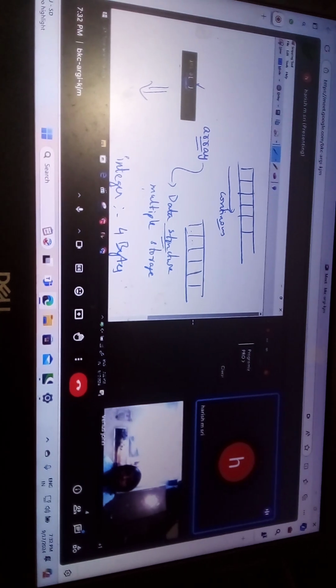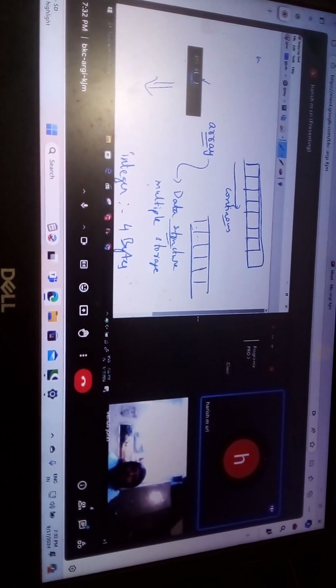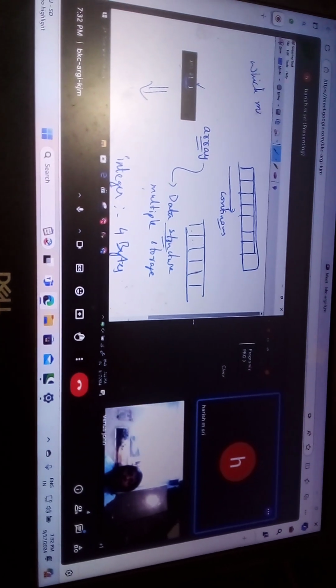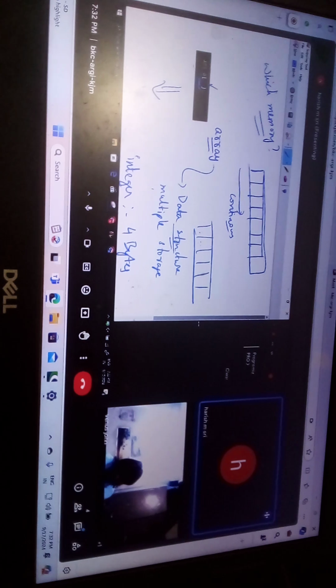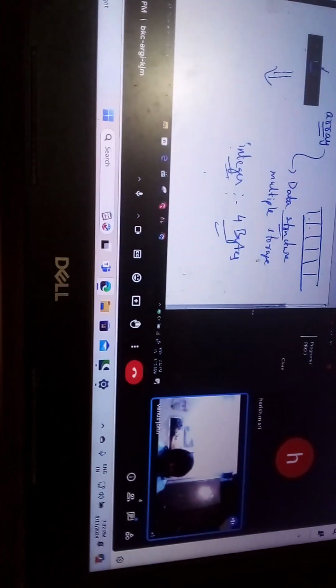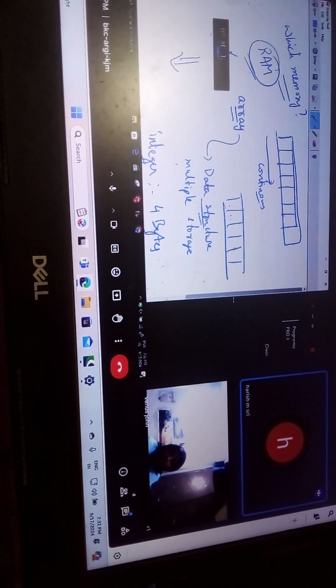But which memory? Continuously I require some 160 bytes in the memory, but which memory? Not the static memory, right? The program which you are running is basically an application, so it is going to need the RAM. Simply speaking, the variables which you store will be stored in the RAM.